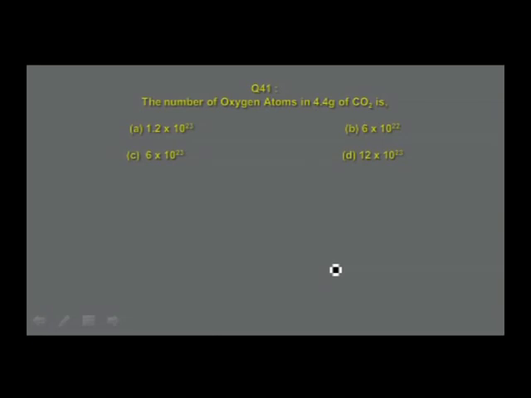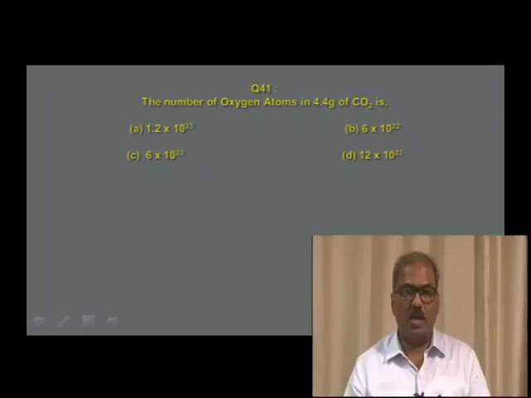The number of oxygen atoms in 4.4 grams of carbon dioxide is option A 1.2 into 10 power 23, option B 6 into 10 power 22, option C 6 into 10 power 23, option D 12 into 10 power 23. Here the number of oxygen atoms in 4.4 grams of carbon dioxide. The question is related to number of atoms and the mass. When the question is related to number of atoms and the mass, what is the relation that you have to use?